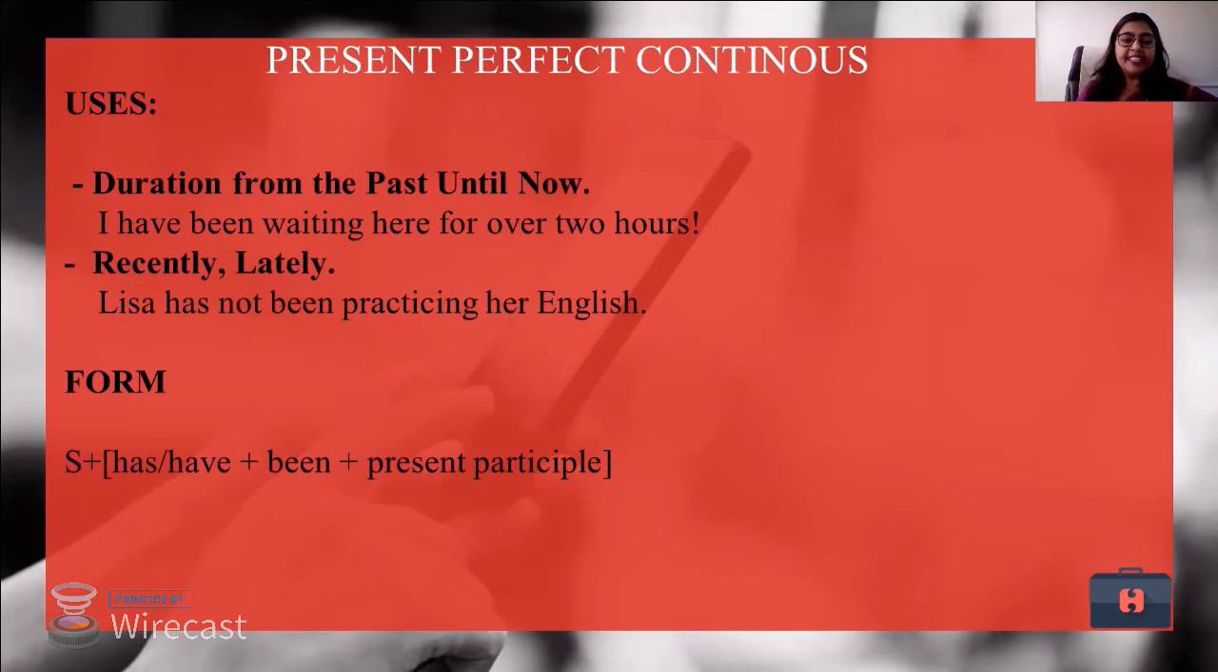Recently or lately, Lisa has not been practicing her English, and that is why she is not speaking fluently, right? Any language needs perfect practice, and that is when we learn a language. So when I'm talking about present perfect continuous tense, I'm talking about actions that started somewhere in the past but are still going on in the present, and we do not know when these actions would end, but yes, they are sure to end in some near future.